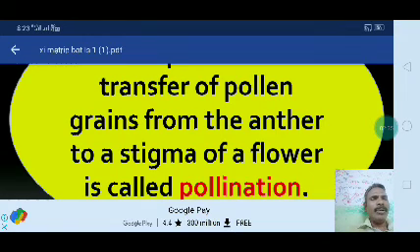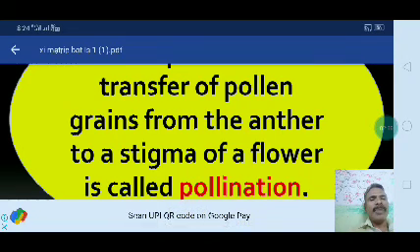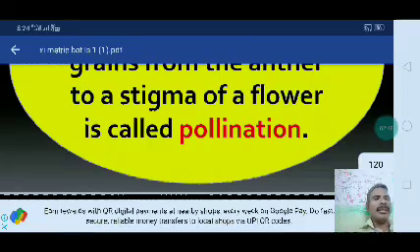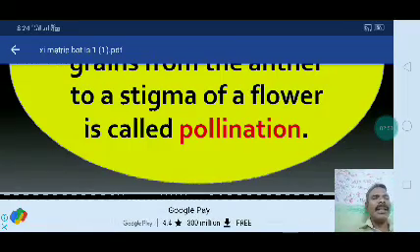You already studied this general concept in a lower class. In the anther, the pollen grains are liberated, then attach to the stigma of a flower, then produce an outgrowth, and then fertilization occurs. This is the general outline of pollination.